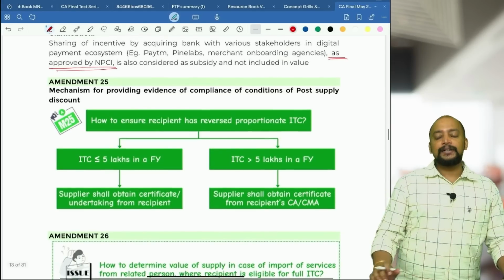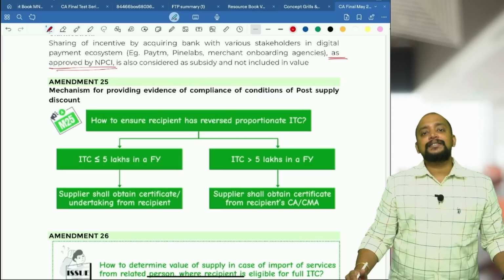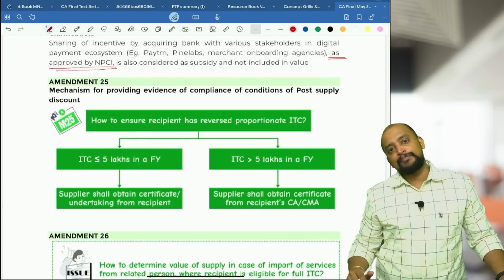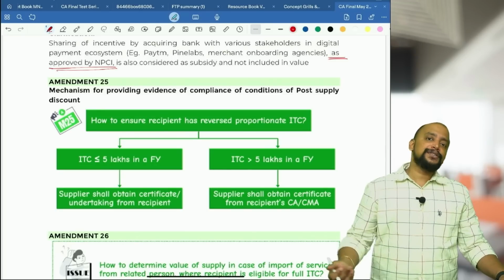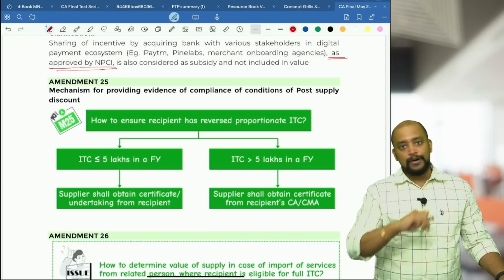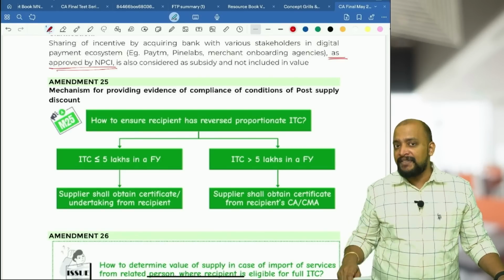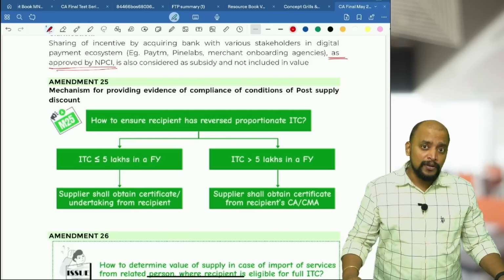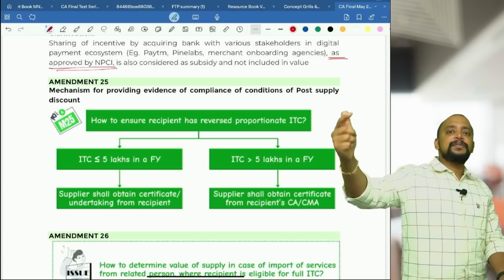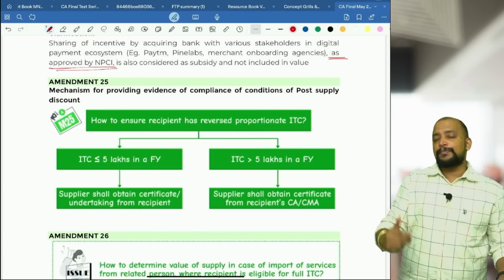Then next one, section 15 subsection 3, post supply discount. Post supply discount is allowed as deduction provided the terms are agreed before at the time of supply, and a credit note is issued, consequently the recipient reverses the ITC. Then only post supply discount is allowed as deduction. So whether the terms are agreed or not before at the time of supply is clearly evident, but how the supplier will know whether the recipient will reverse the ITC or not, because that is also one of the conditions. Only when the recipient reverses the ITC, the post supply discount is allowed as deduction to the supplier. But how will the supplier know?